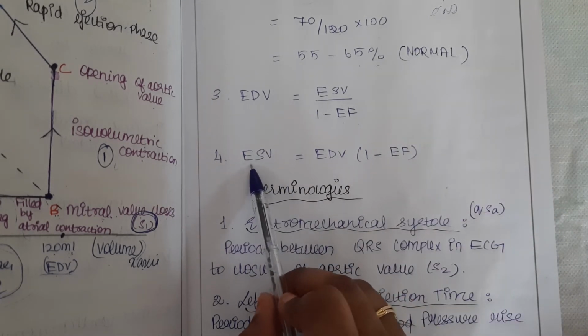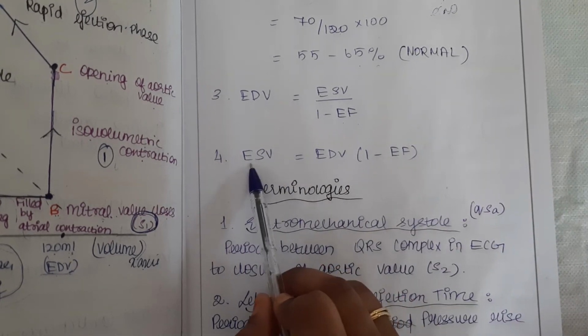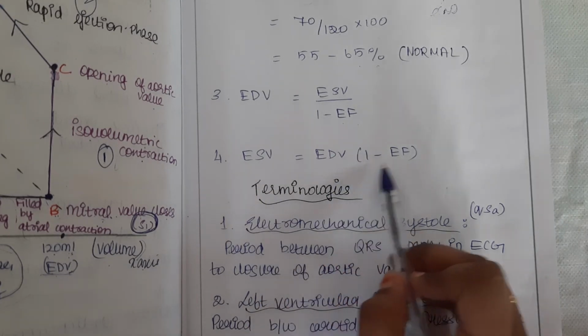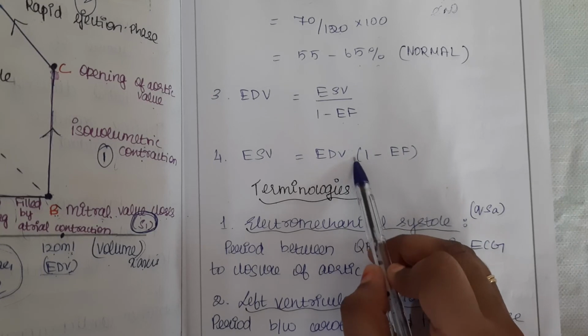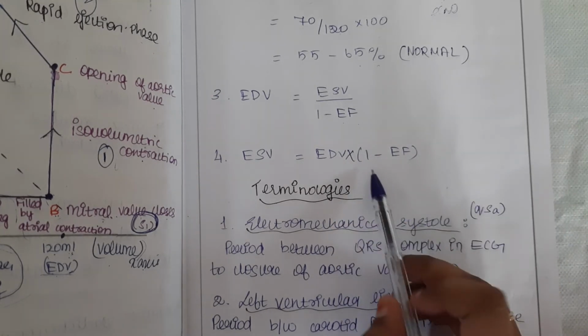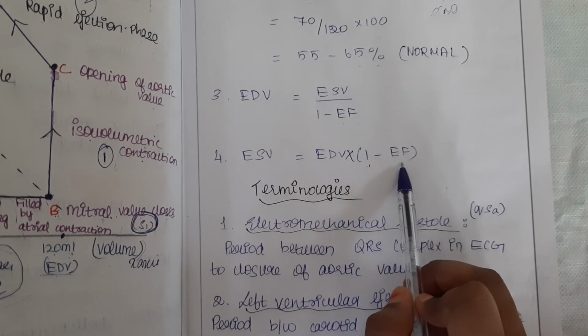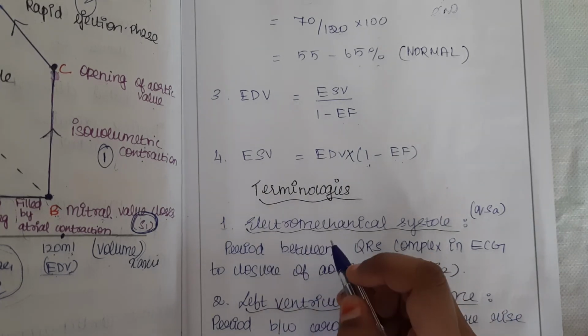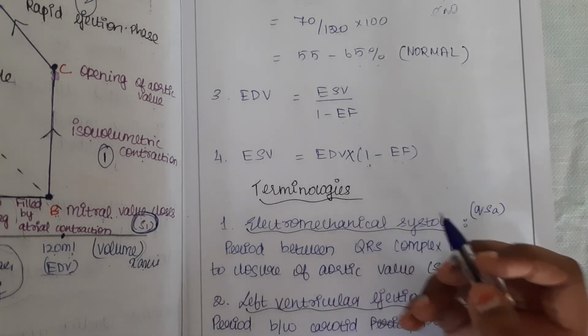And then comes the end systolic volume. How to calculate the end systolic volume? End diastolic volume, bracket, that is multiplied into 1 minus ejection fraction. These are the formulas that have to be remembered throughout.